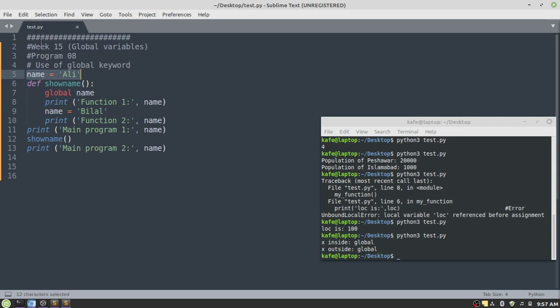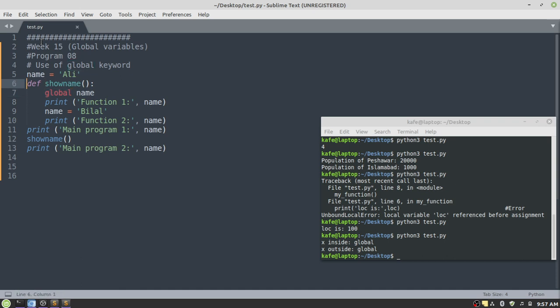For that, you have to use the keyword global within your program. If you do not use this global keyword, then the interpreter will consider this variable as a local variable. So you have to explicitly tell the interpreter that we are interested in accessing and modifying the global variable. For that, you have to use the global keyword here.